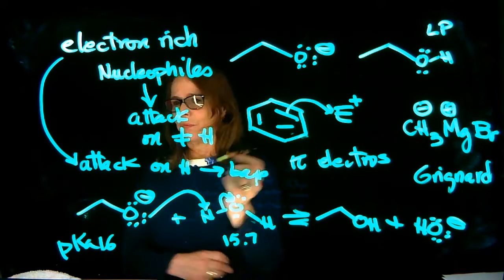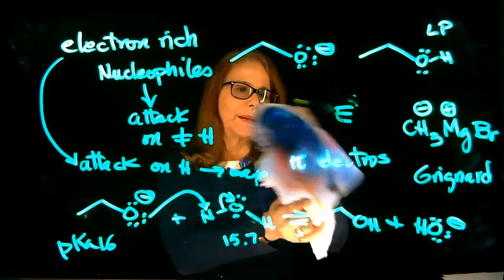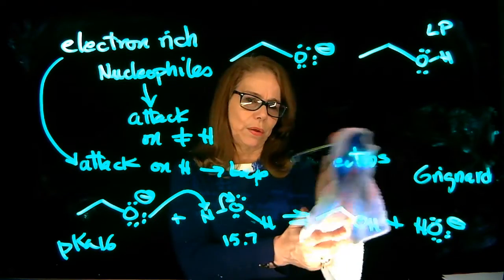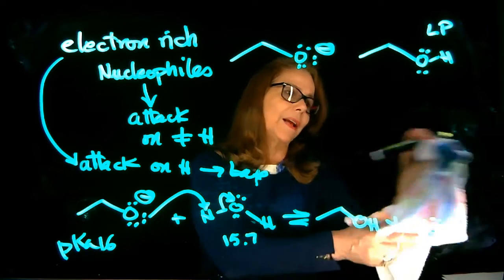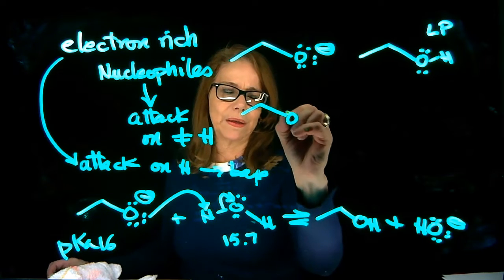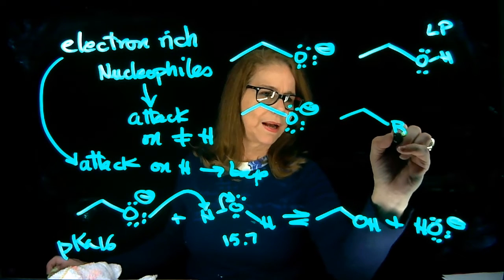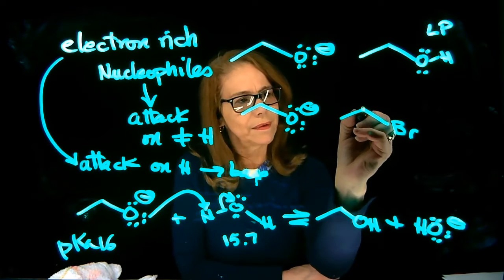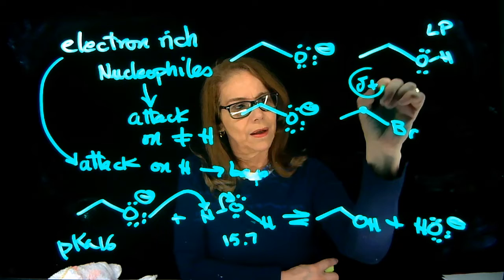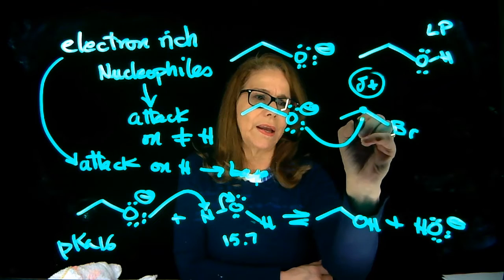Here, let's do an example also with ethoxide. We can have ethoxide acting as nucleophile. We saw an example of ethoxide acting as a base in an acid-base reaction. Now let's do ethoxide this time attacking on an electrophile. This carbon right here is attached to a bromine, so this is partial positive. This makes this carbon electrophilic, and it can undergo a nucleophilic attack.